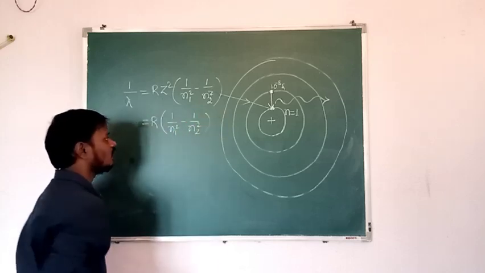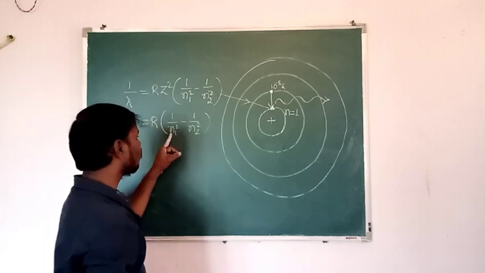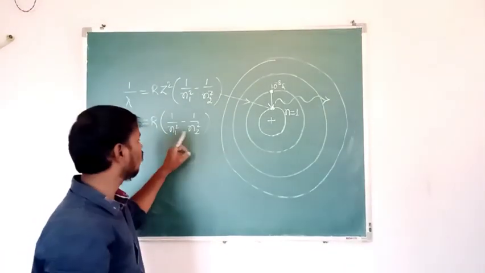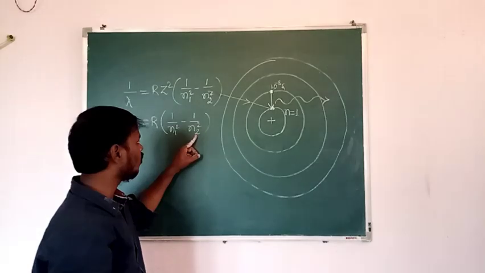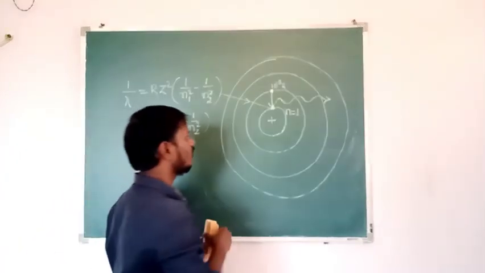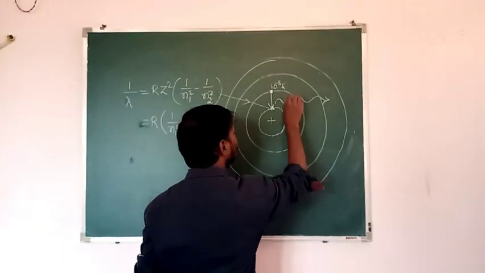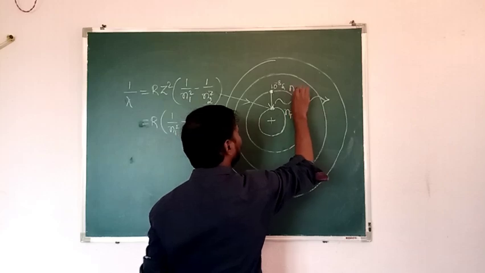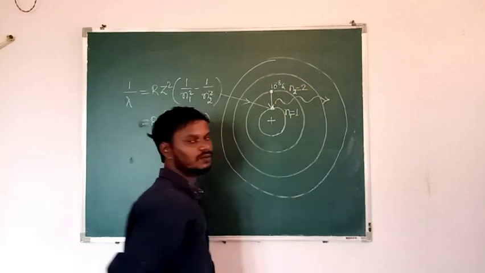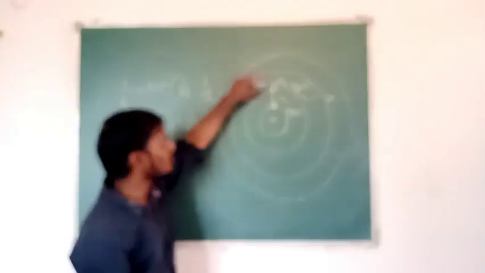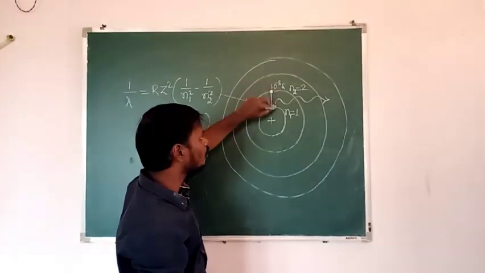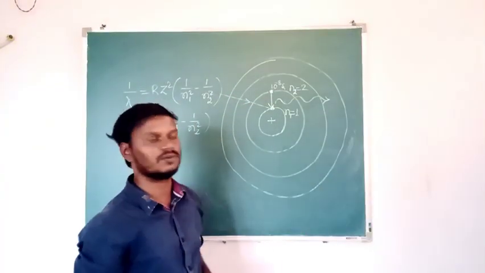Then what is N1? N1 is nothing but the principal quantum number of the lower orbit. N2 is nothing but the principal quantum number of the higher orbit. See here. Suppose I will take this as N1 and this as N2. Then N2 is how much? 2. N1 is how much? 1. The transition of the electron takes place from where to where? 2 to 1. Means N2 to N1.